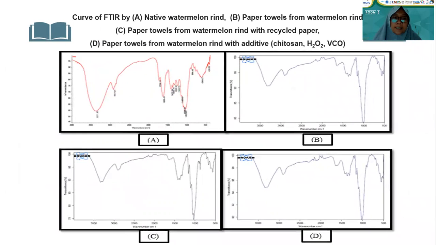Next, this is the schematic diagram of Fourier transform infrared. The Fourier transform infrared of native watermelon rind displays a number of peaks at various wave numbers pertaining to different functional groups. The functional groups that were lost after the pulping process were aldehyde, alkenyl, alkane stretch, and aromatic ether stretch.